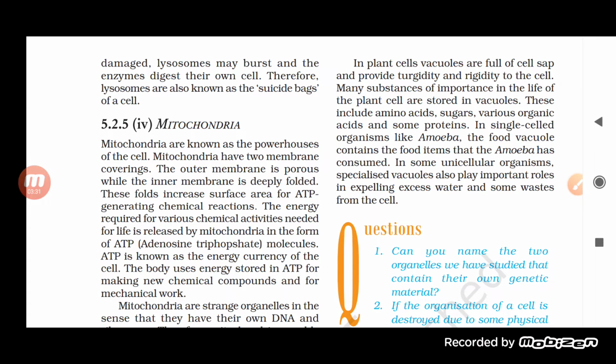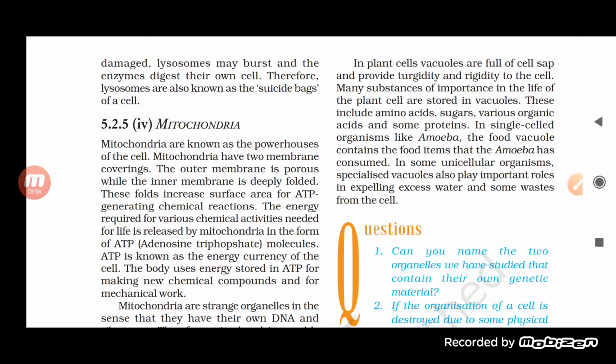Moving on, we will start with the mitochondria. First of all, it is called the powerhouse of the cell. Why is it called the powerhouse of the cell? Since it is responsible for producing ATP. And we know that ATP is adenosine triphosphate, so basically it helps in giving energy.